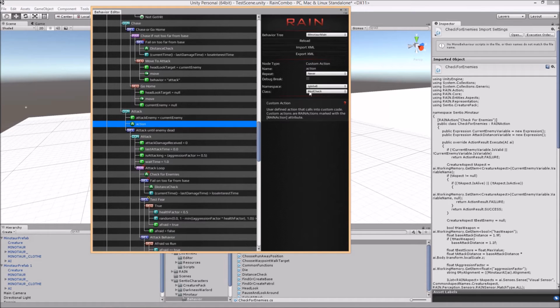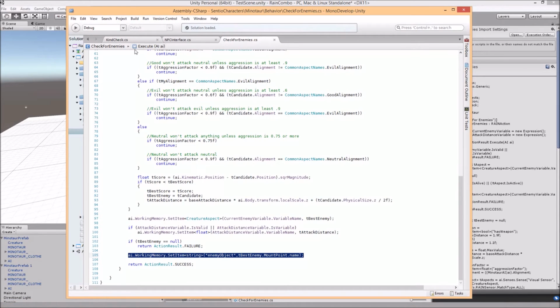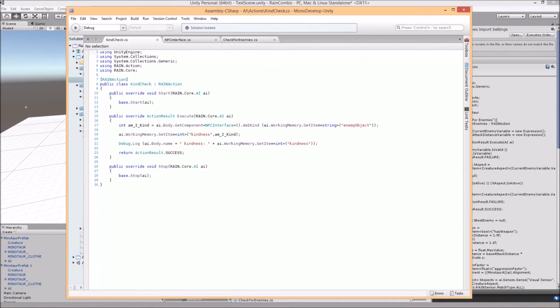I'm going to use the one that I have previously prepared, which will be kind check. Whenever you do a custom action, RAIN gives you a RAIN action class, and you go into the action result method and do whatever you want to do with it, and then it will need to return success or failure. In this case, I just want it always to succeed.